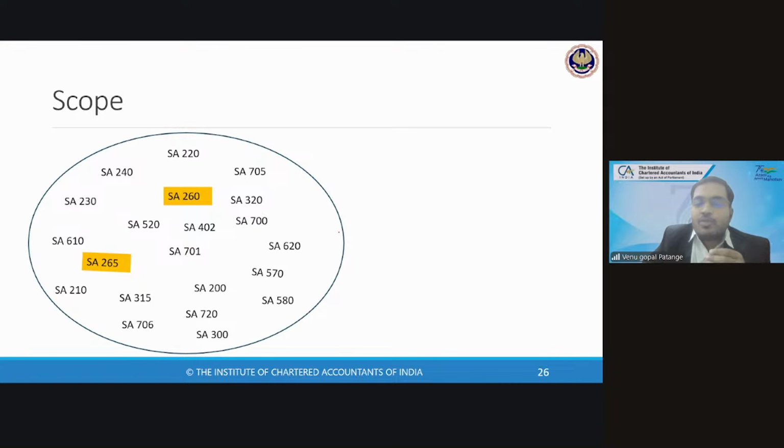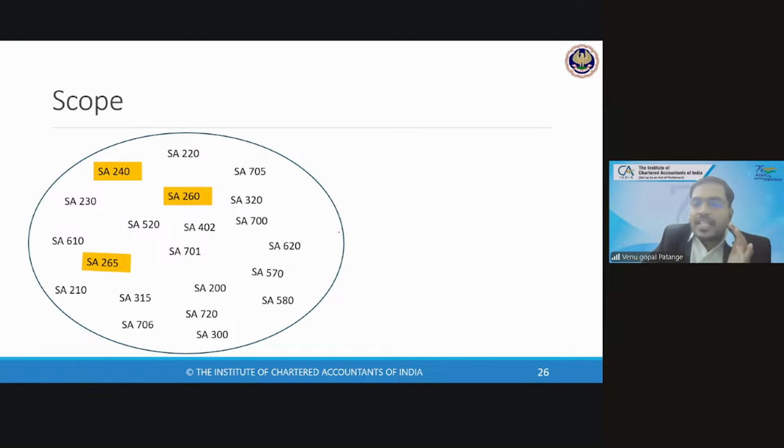What is the next standard that comes to your brain when you think about those charged with governance, other than what was already highlighted? SA 580, written representation. Okay, can we come in ascending order, small to big? So, okay, you keep on guessing.